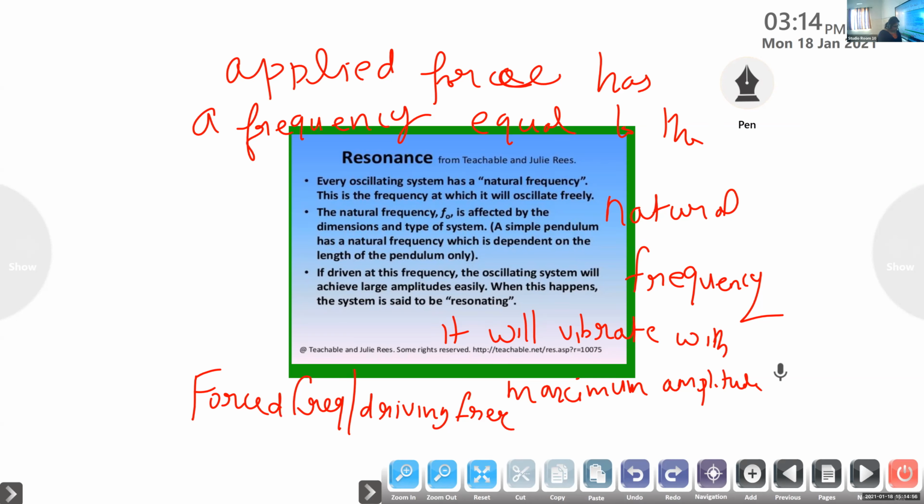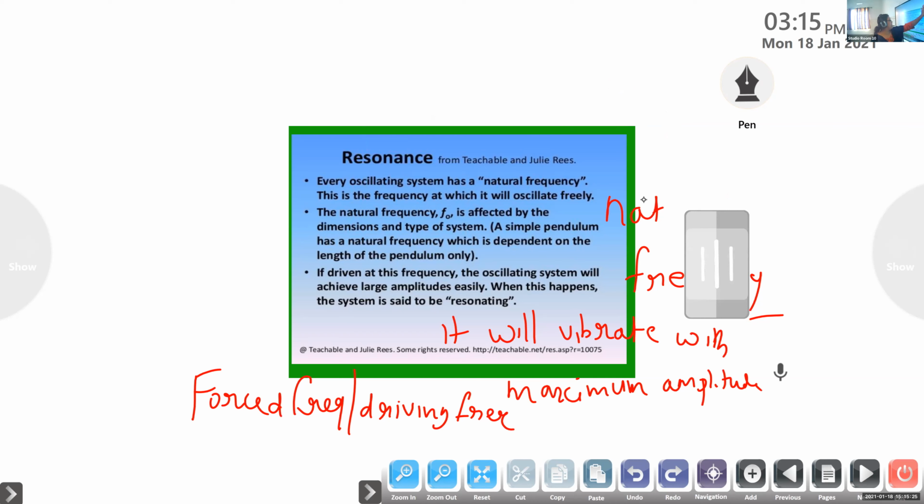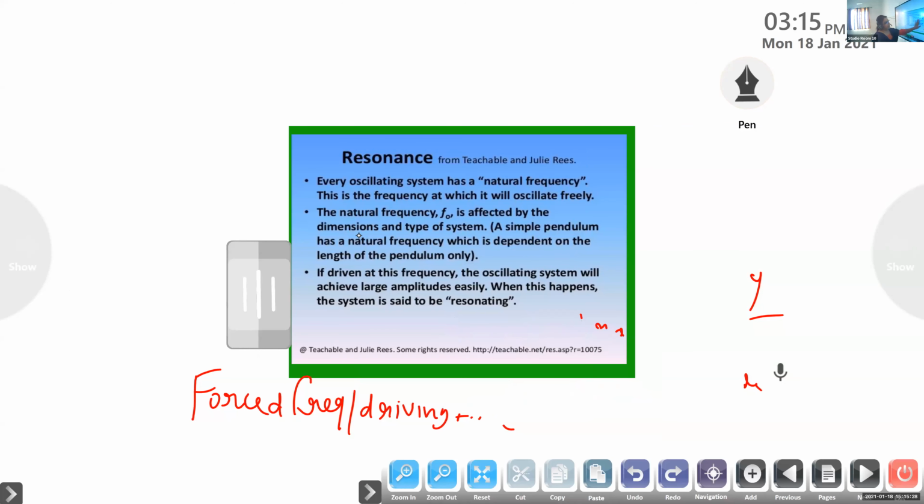At resonance, if the body is vibrating with natural frequency, we can say it attains resonant frequency.